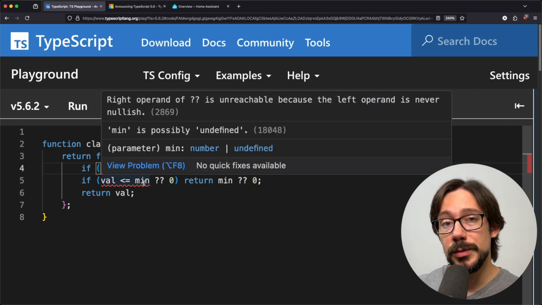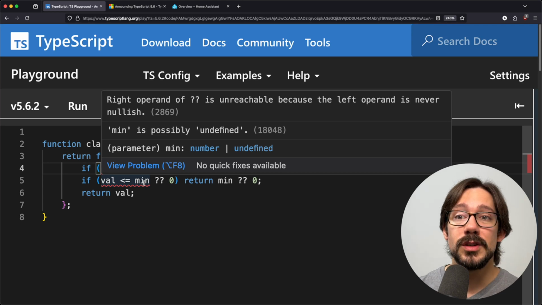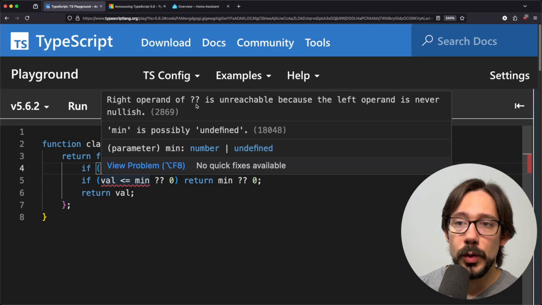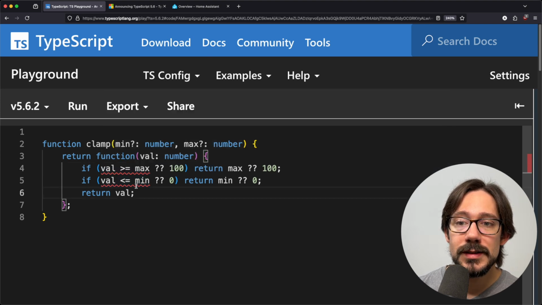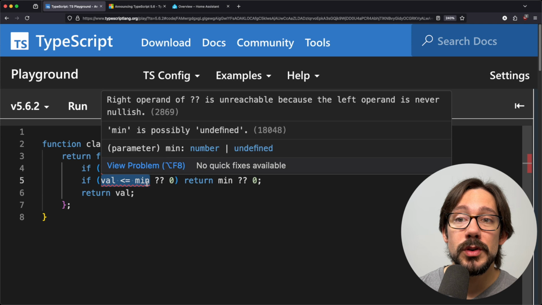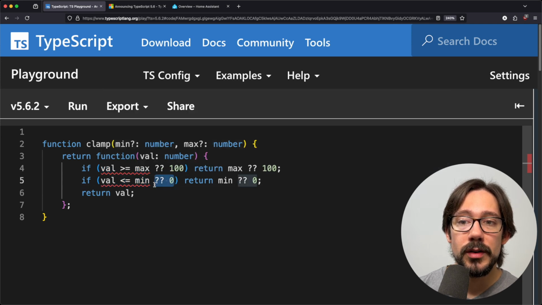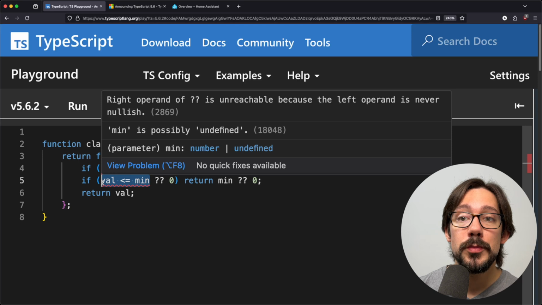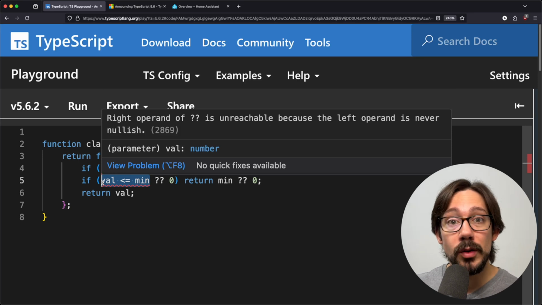And we know from TypeScript 5.5, this looks like a precedence issue. And actually, we now have a better error. Not just min is possibly undefined, but we have right operand of is unreachable because the left operand is never nullish. This left operand here is val is less than or equal to min. That is always going to be true or false. And we would only ever need a nullish operator here if this could be a nullish value, right? If it could be null or undefined.